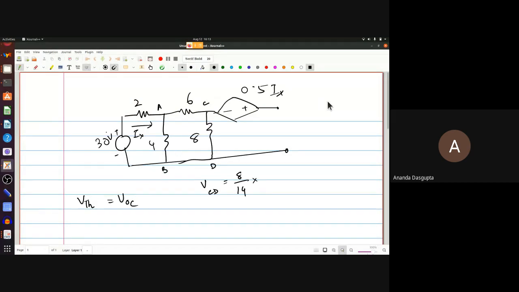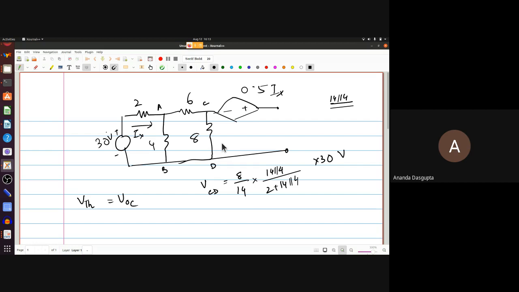For that you need 14 parallel with 4. That's of course 14 into 4 by 14 plus 4. But let me just write 14 parallel with 4 for the time being. That's the resistance across AB divided by 2 plus 14 parallel 4 times 30. So this is the resistance between C and D. Is this clear to everybody?